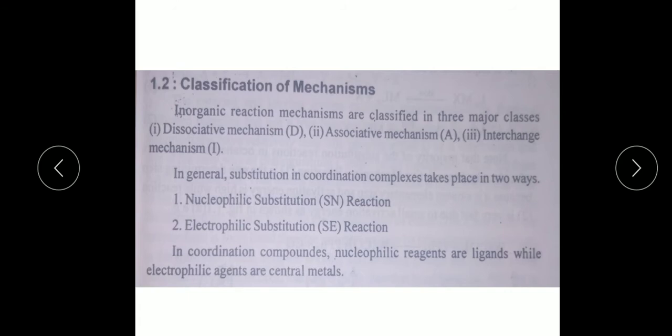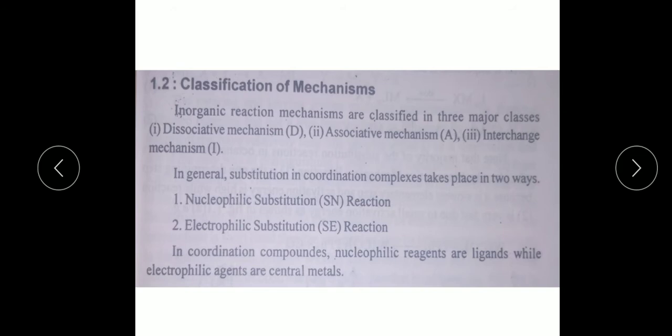No one mechanism is known completely, and hence one can say only a possible mechanism of the reaction. However, experimental evidence and kinetic data along with stereochemical changes provide very strong indications of the reaction mechanism.